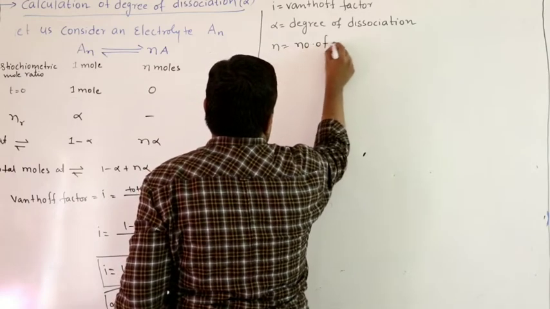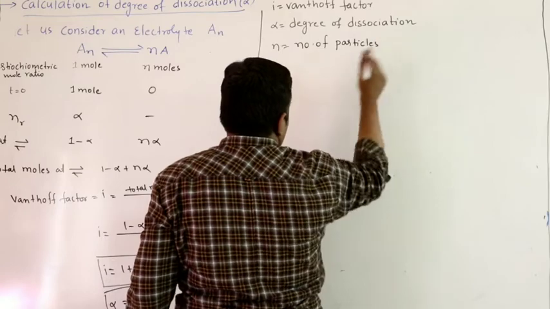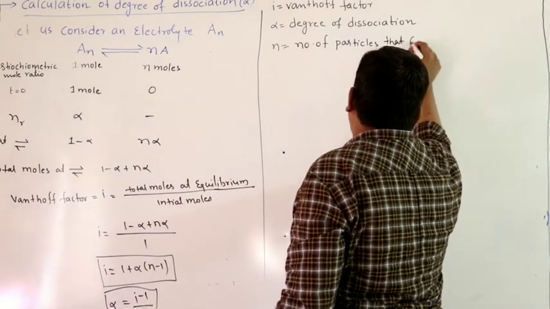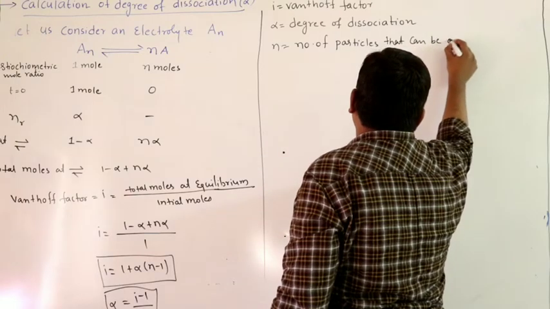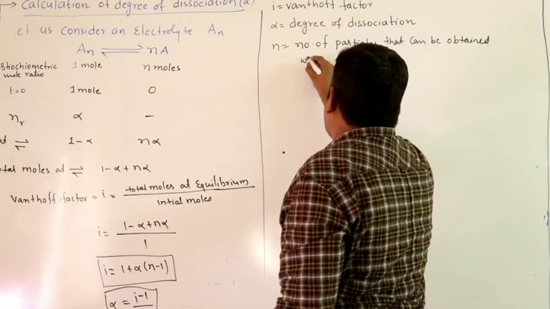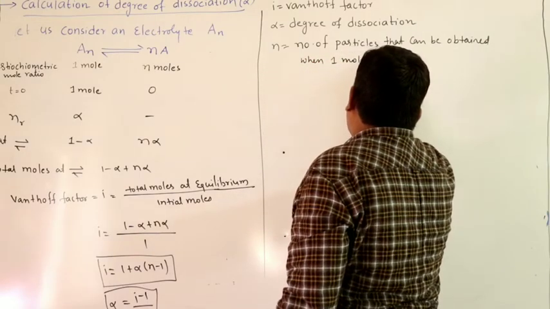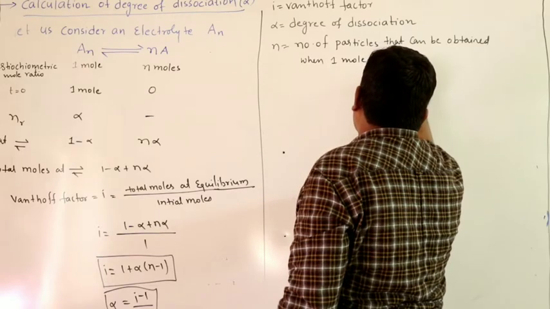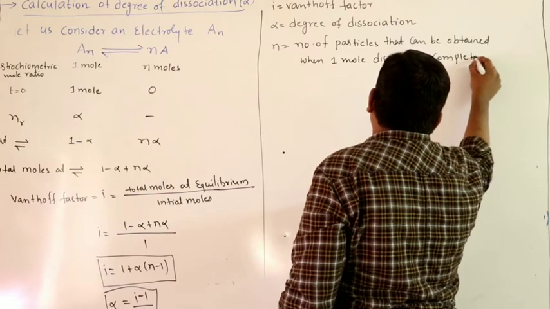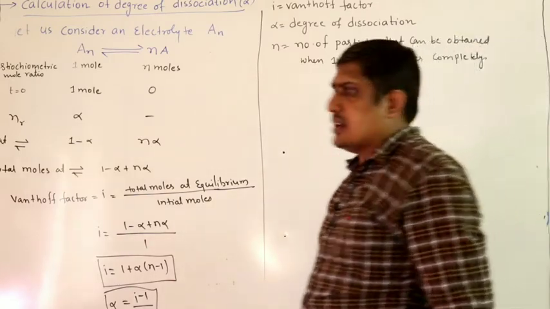Particles can be molecules, ions, etc. Remember, completely. I will try to explain the meaning of N, alpha, I, etc.